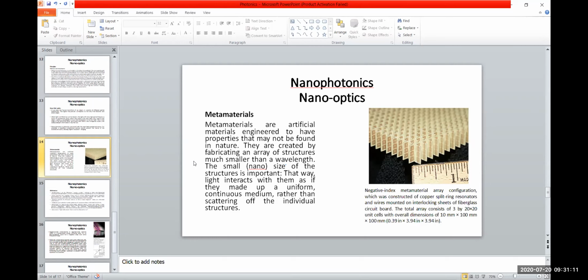Here in the diagram, you can see a negative index metamaterial array configuration, which was constructed of copper split ring resonators and wires mounted on interlocking sheets of fiberglass circuit board. The total array consists of 3 by 20 by 20 unit cells with overall dimensions of 10 mm by 100 mm by 100 mm, that is 0.39 inches by 3.94 inches by 3.94 inches.